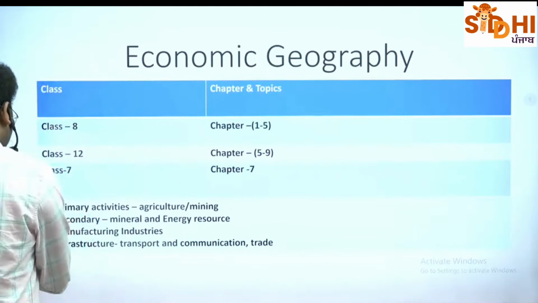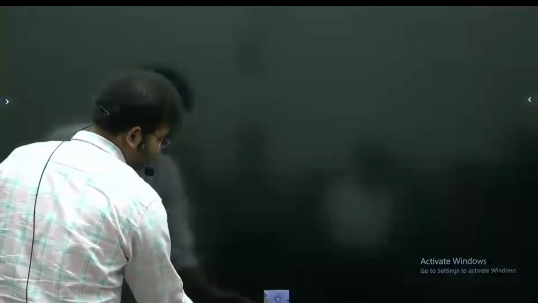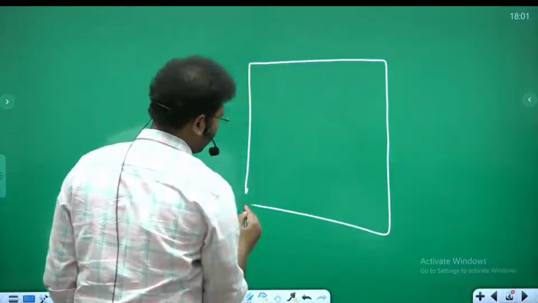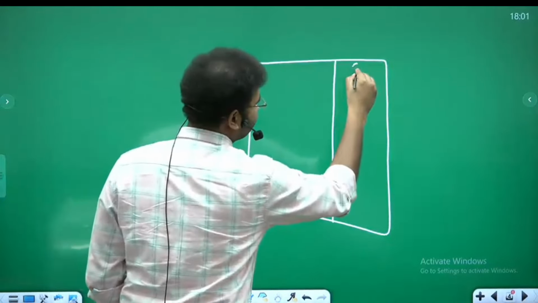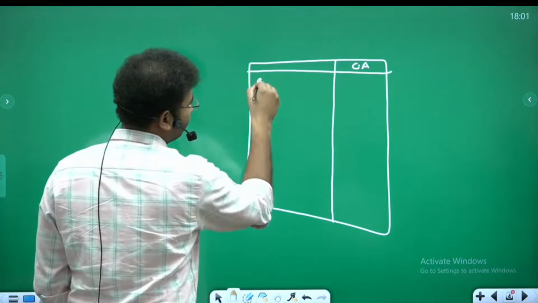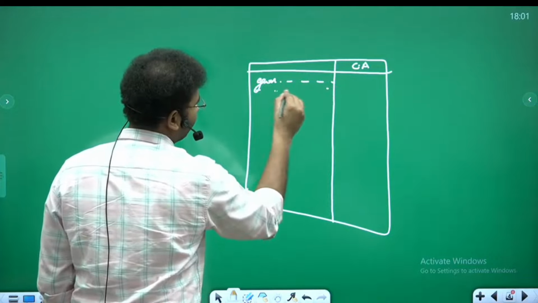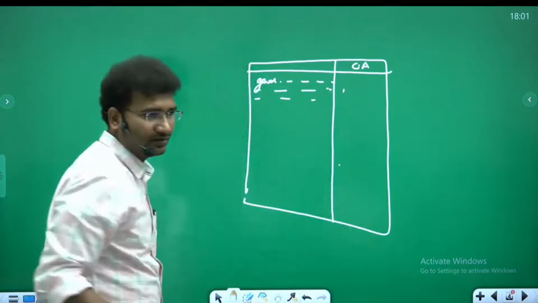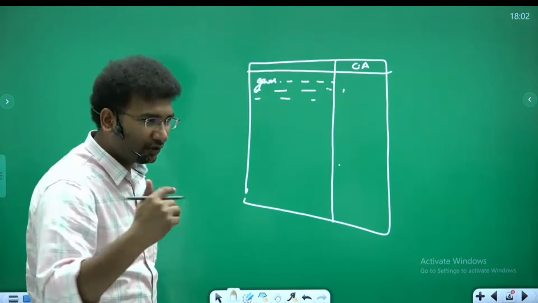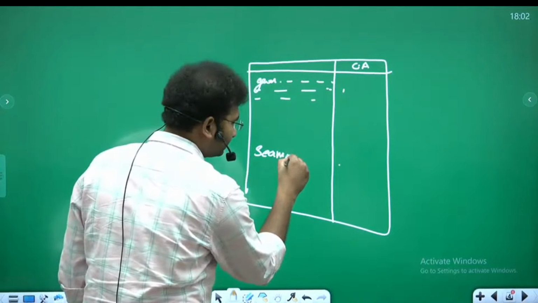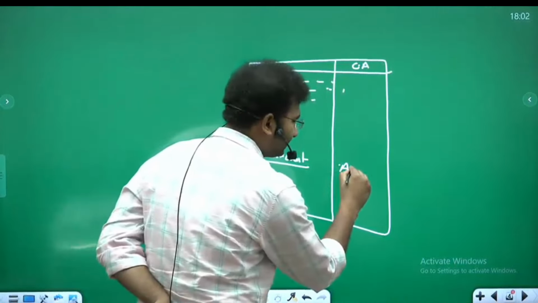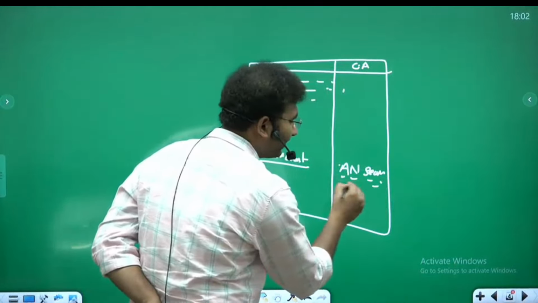ठीक है? देखो notes में ना आप, if this is your page, draw a line on the right side, leave the space for current affairs. ठीक है, whatever you are going to write, you should write it here. अगर geomorphology हो तो you should be writing it here like this. Keep this space on the sidelines, right? Now why? For example, if I taught you about seamount, what is a seamount? If there is a current affairs article that is Afanasy Nikitin seamount, you write about that seamount here.